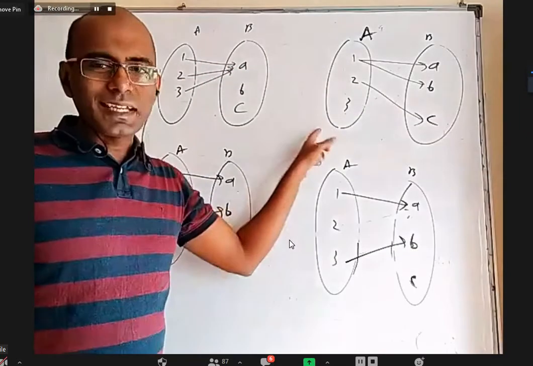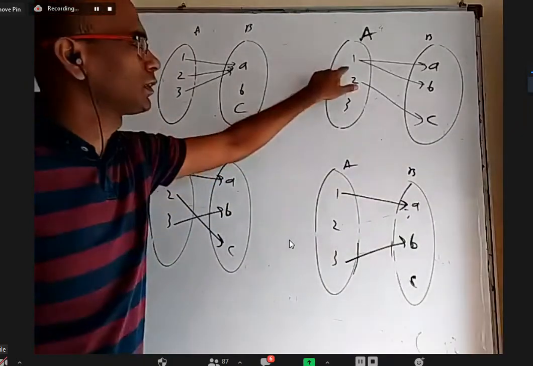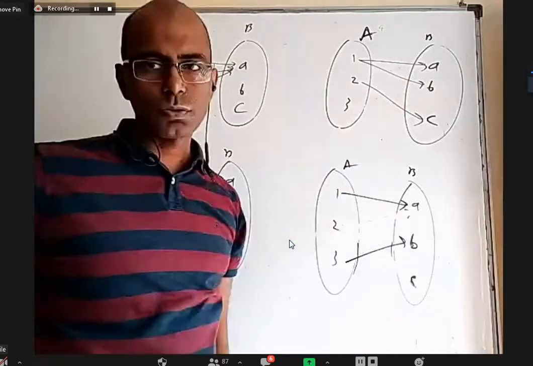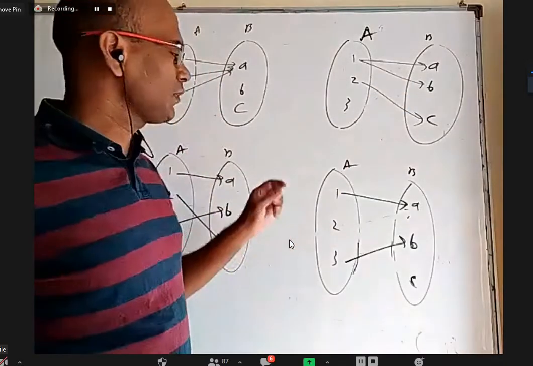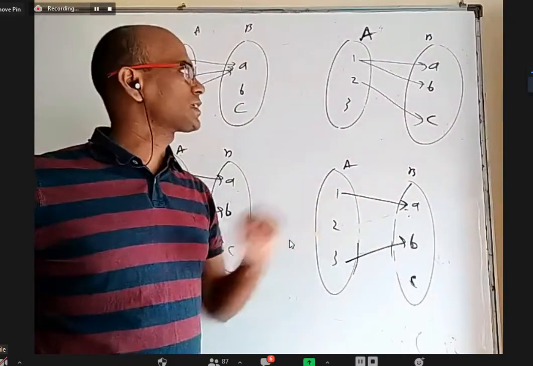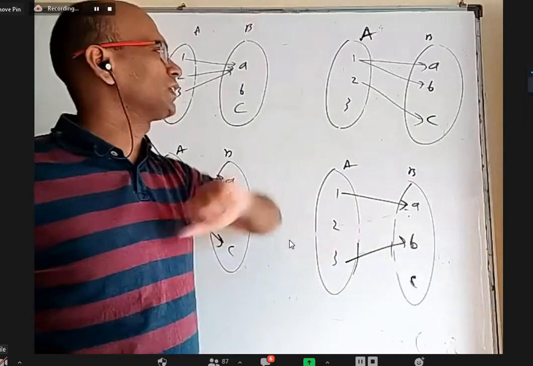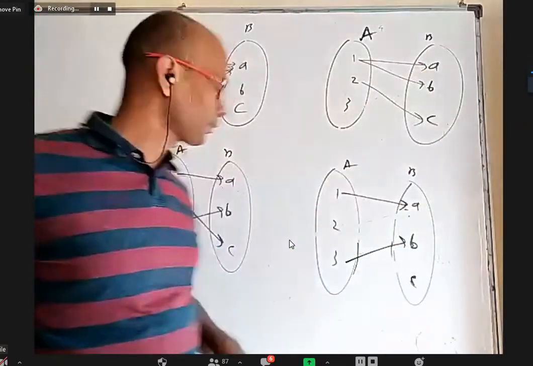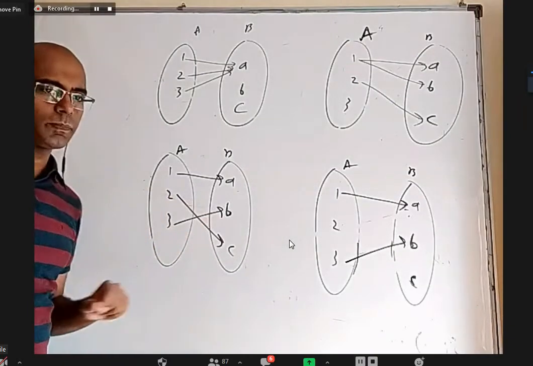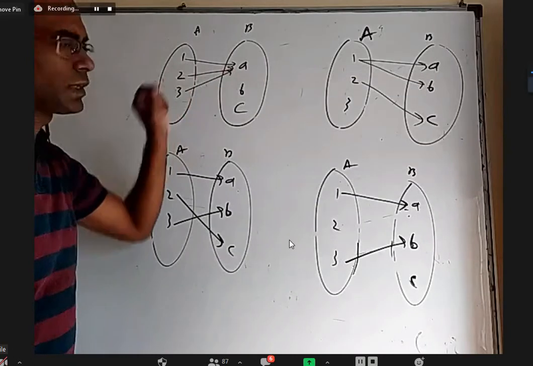Next, no element in set A should be used twice. For example, here I used 1 twice. One is connected to A also, one is connected to B also. Actually, when you connect 1 to A, we say A is the image of 1. For 1 image is A. Here for 2 image is C. For 3 image is B. Here 1 has 2 images, A and B. Here 1 has image A, 2 has image C, 3 has image B. Here 1 also has image A, 2 also has image A, 3 also has image A.